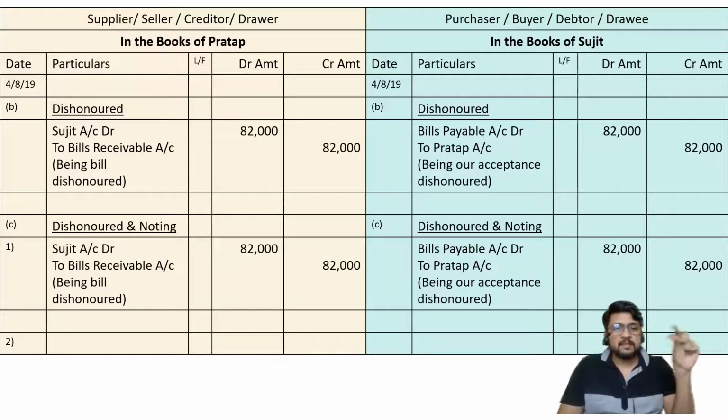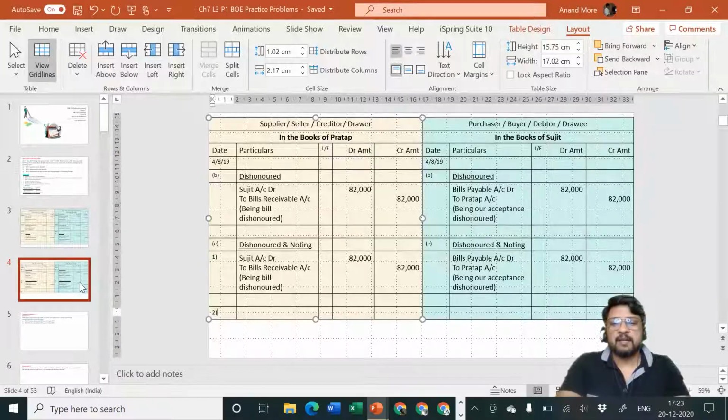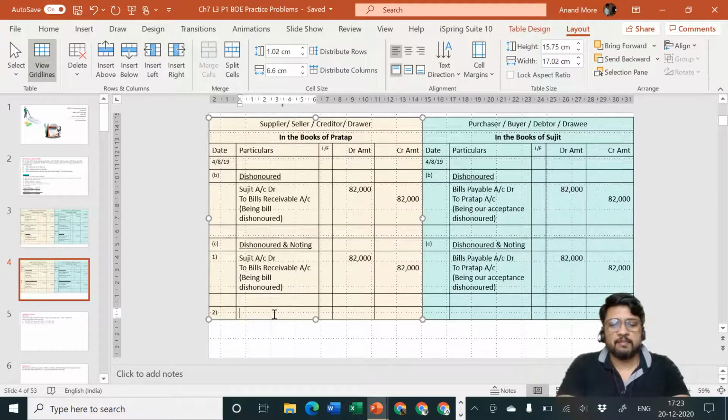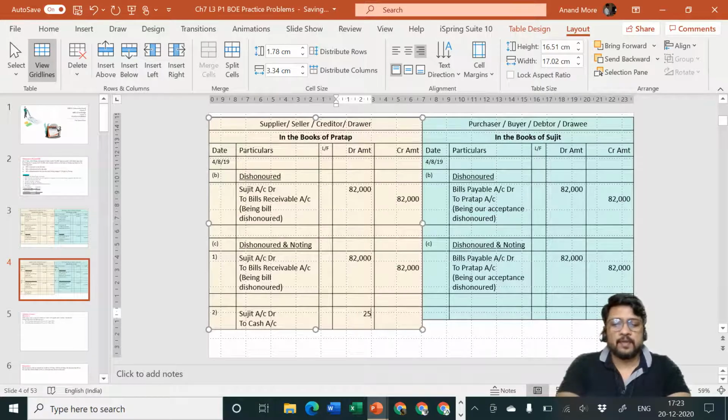The rule to be written is: the person who makes the mistake must bear the charges of the mistake. Okay, so let me pass the entry now. The entry is not noting charges; the entry will be Sujit account debit to cash account. The amount is 250.